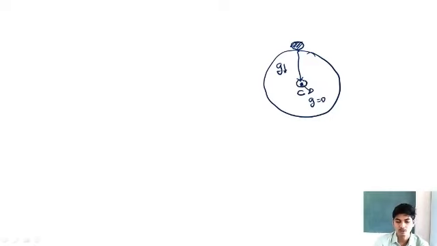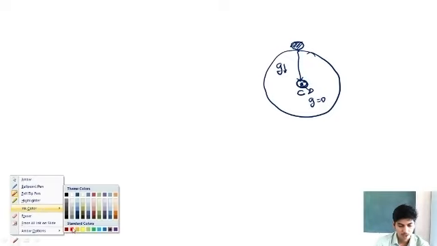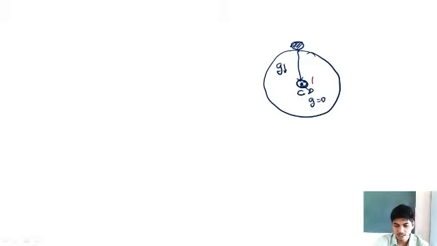Suppose the body is now at the center of the Earth, and I start moving the body from the center towards the surface. Look, coming from top to bottom, what happens to the acceleration due to gravity? It decreases. So going from bottom to top, what should happen to the acceleration due to gravity? The acceleration due to gravity should increase.